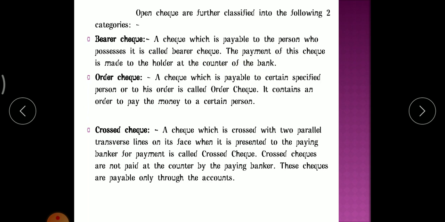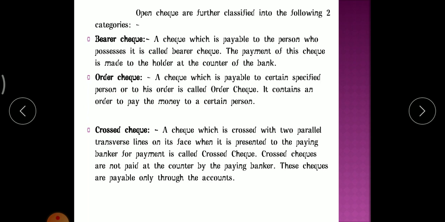An order check means a check which is payable to a certain specified person or to his order. It contains an order to pay the money to a certain person. Clear? So it is another type of open check, the order check. It is similar to a bearer check, but a little different, because it is payable to a certain specified person or to his order. It contains an order to pay the money.